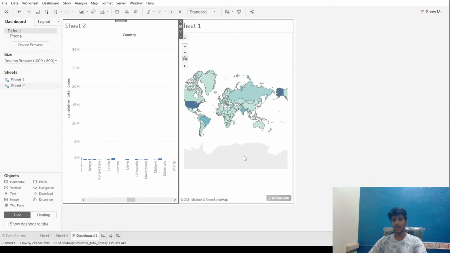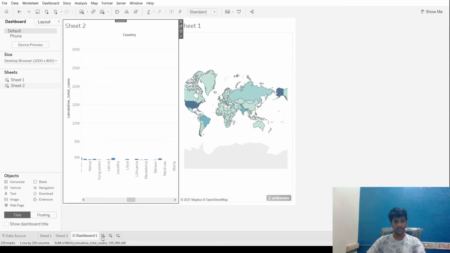We can add a time scale over here so that they can see the change in the total number of cases while we are presenting. This is how a dashboard really works, and it is very helpful. And what I'm telling you now about the dashboard is just a small part of its huge features.